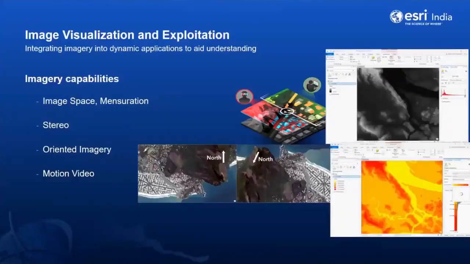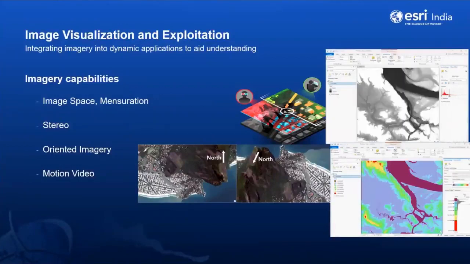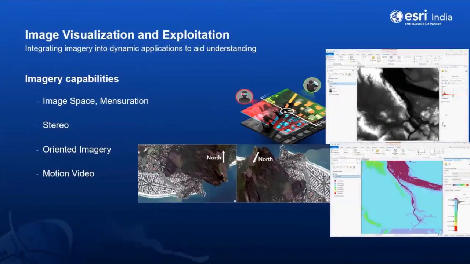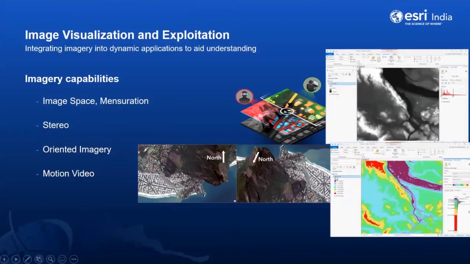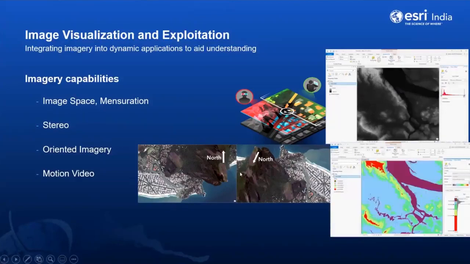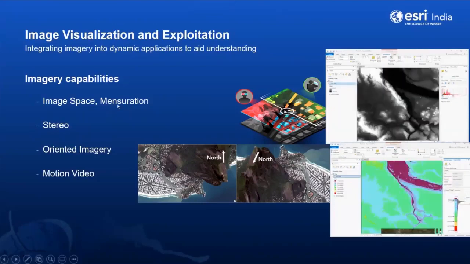So we have seen the data, and the system also offers a powerful visualizing experience like on-the-fly enhancement or interactive histogram stretch, like what you are seeing on the right-hand side in these images, or dynamic legends, and so on. It also helps you to work with oblique imagery like this in its own native geometry called image space, and also helps you to measure 2D and 3D surfaces.